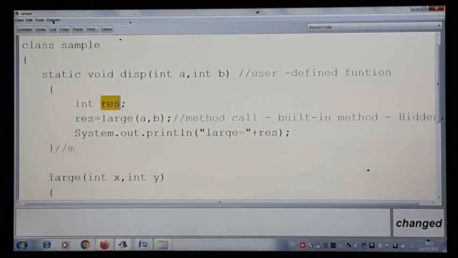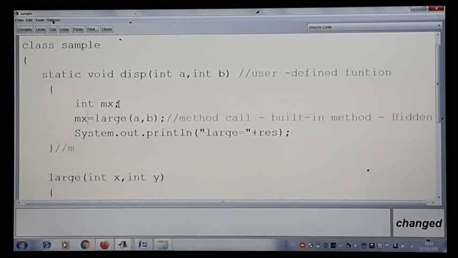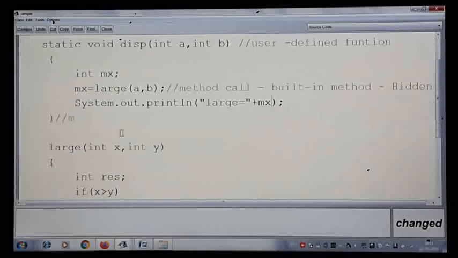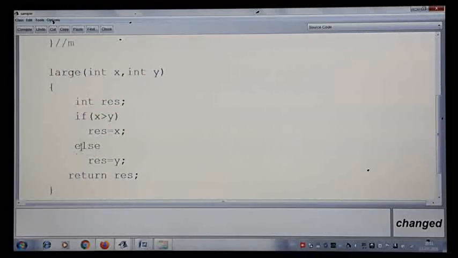Or you can also take, okay, let me change the variable name to mx. Anything you can keep, simply to understand maximum. So here I'll make result as mx as a variable. I just changed the variable name. If I compile again, I get an error message.